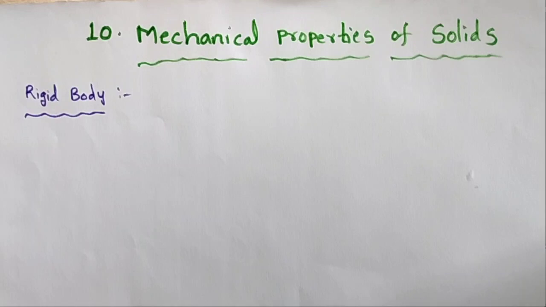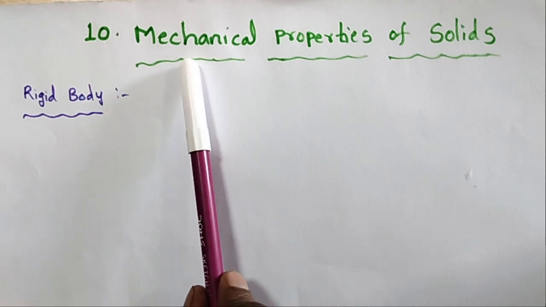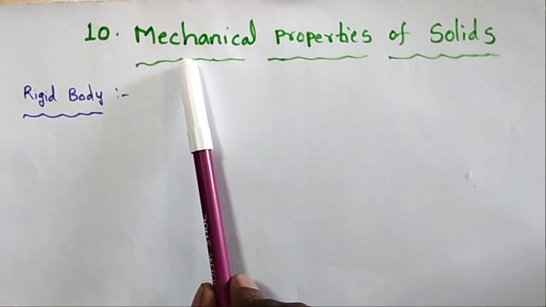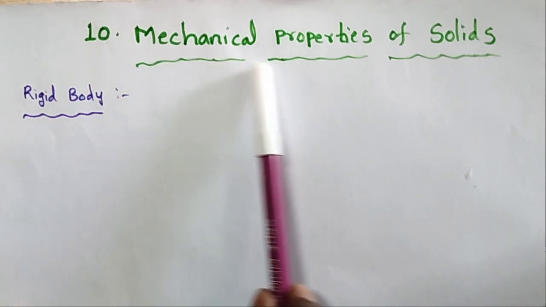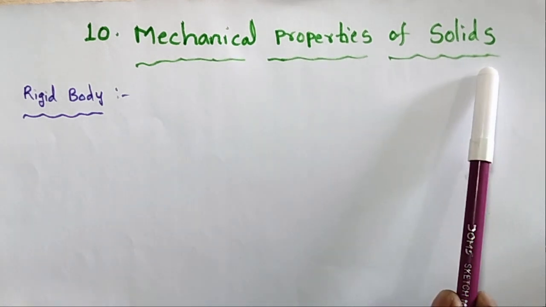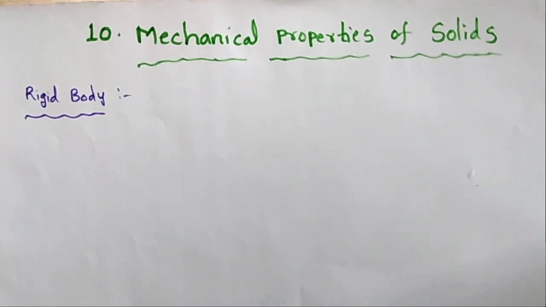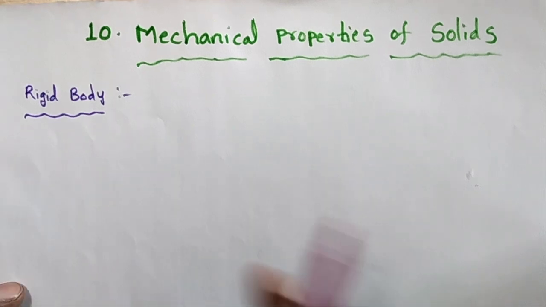Good morning, students. Today I will explain the new chapter, class 11, intermediate first year, that is mechanical properties of solids. The first one I explain is a rigid body. What is the meaning of a rigid body?